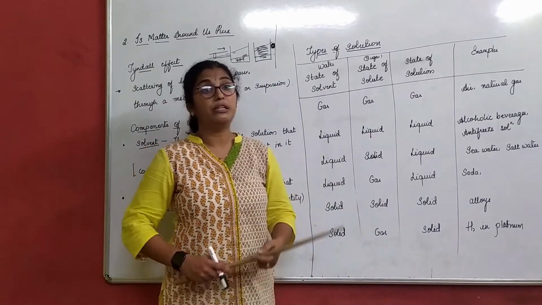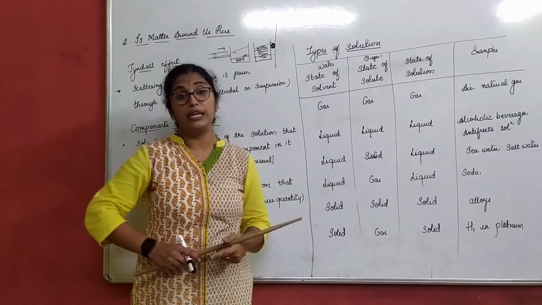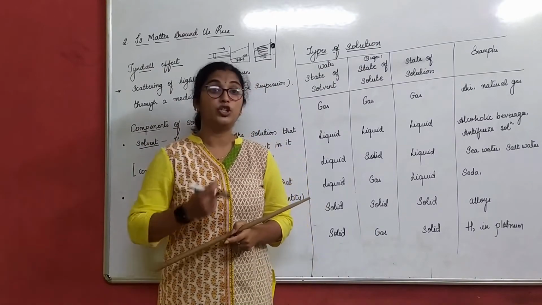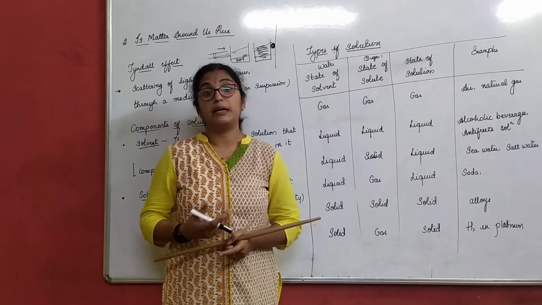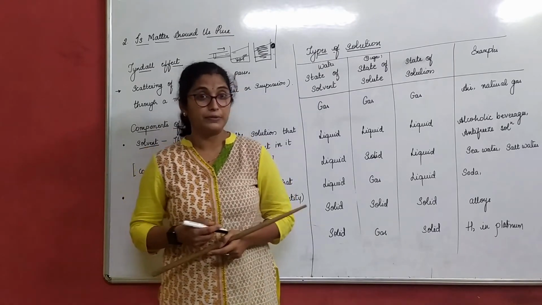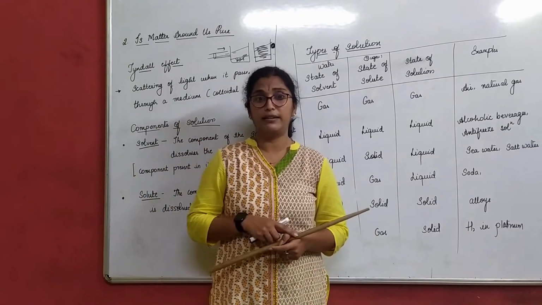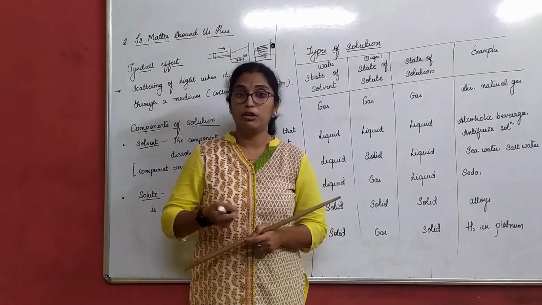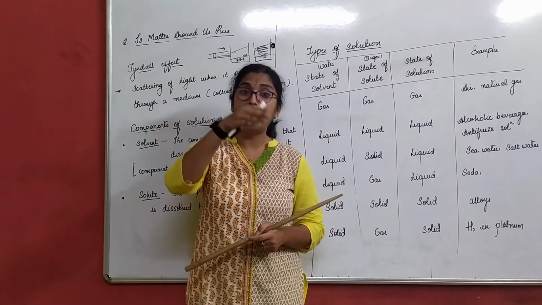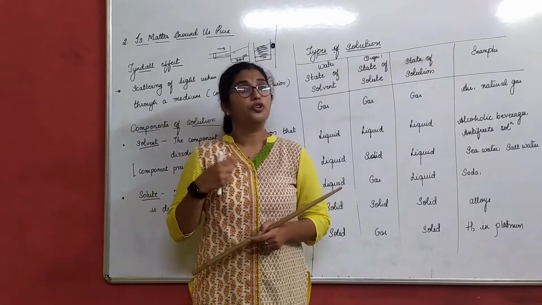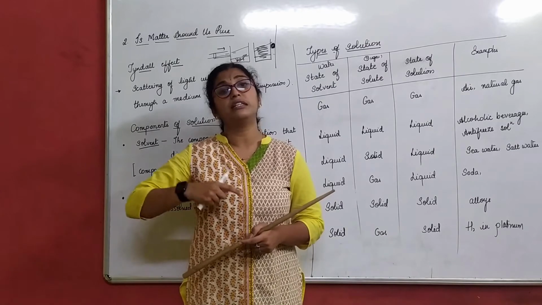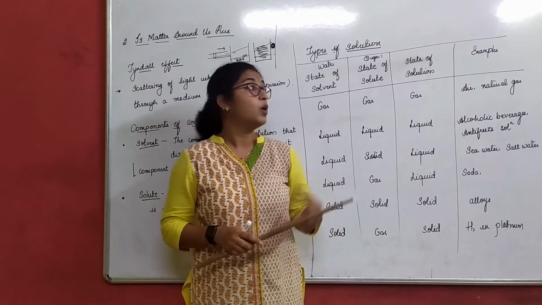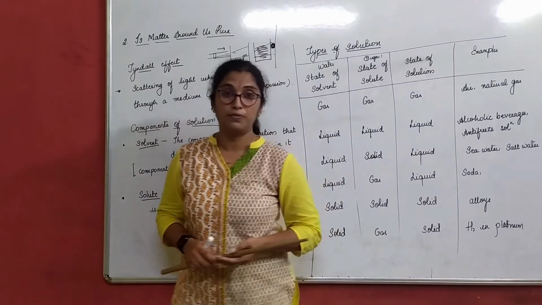Now, we will be moving on to the next part of the solution. What are the different types of solutions in terms of saturation? For example, I give you a glass of water and tell you to add sugar in it. You add one spoon, you dissolve it. Add two spoons, you dissolve it. Three spoons, four spoons, five spoons, twenty spoons. Do you think the glass of water is able to dissolve all twenty spoons of sugar? Yes or no? We'll understand in types of solution.